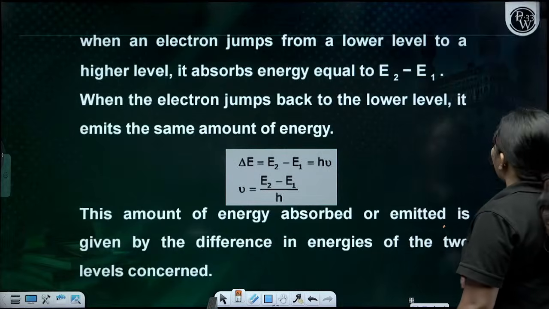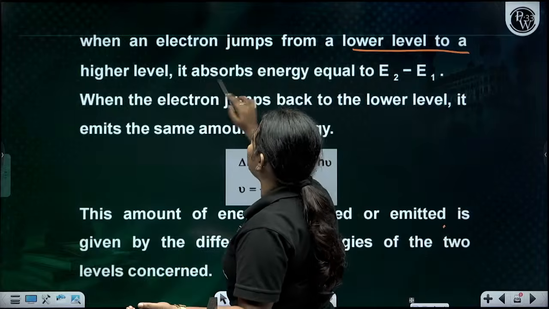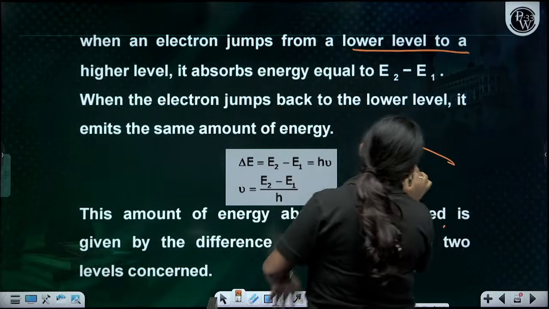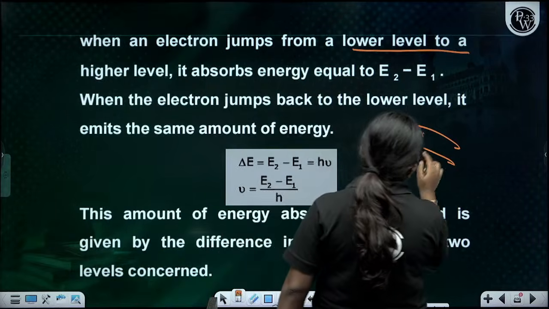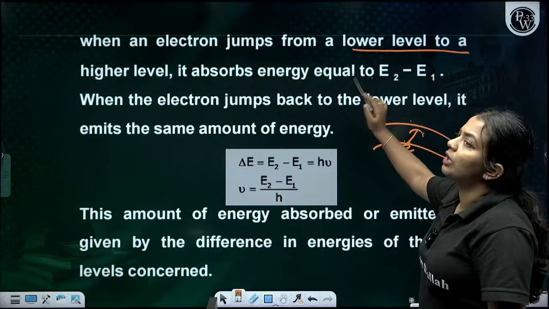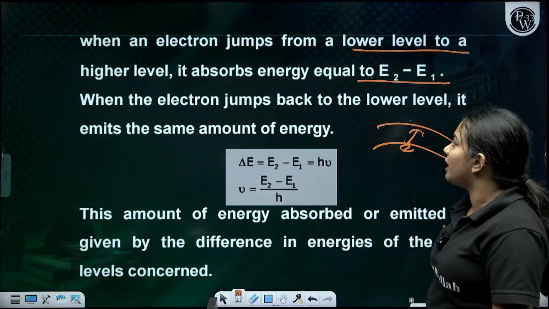Okay. Now, when an electron jumps from a lower level to a higher level, they have to absorb the energy which is equal to E2 minus E1. Clear everyone?